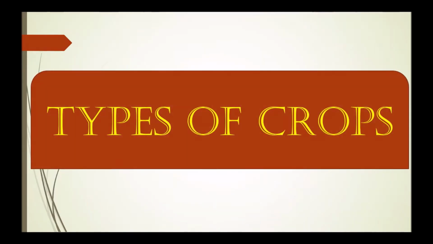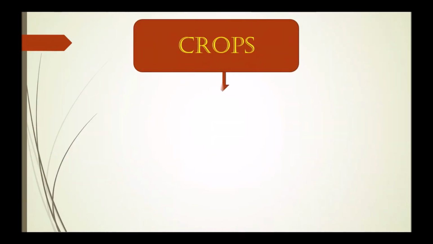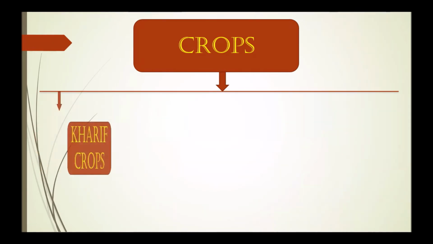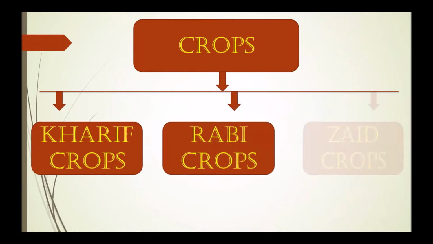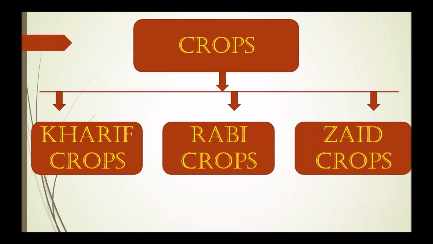Now the types of crops. So there are three types of crops. First one is the Kharif crop, second the Rabi crop, and third is the Zaid crop. So let's study them in detail.